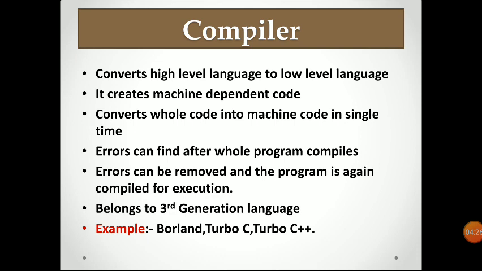So during the compilation, the compiler can find the errors and execute the program, and after the removal of errors, we can again recompile the program, and the program is wholly executed and the output is shown on the screen. The compiler belongs to the third generation language, as I've already told in the previous slides. For example, these are some examples of compilers. These are different types of compilers: Borland, Turbo C, Turbo C++. These all are the types of compilers.